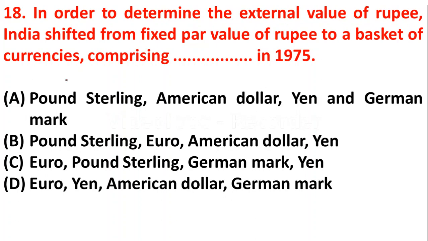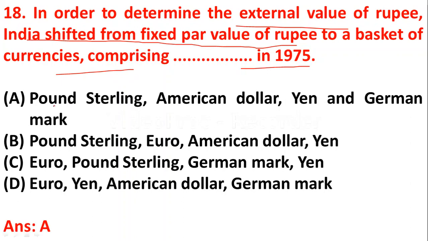Question number 18. In order to determine the external value of the rupee, India shifted from a fixed par value of the rupee to a basket of currencies comprising dash in 1975. So here the right answer is option A, pound sterling, American dollar, Japanese yen and German mark.